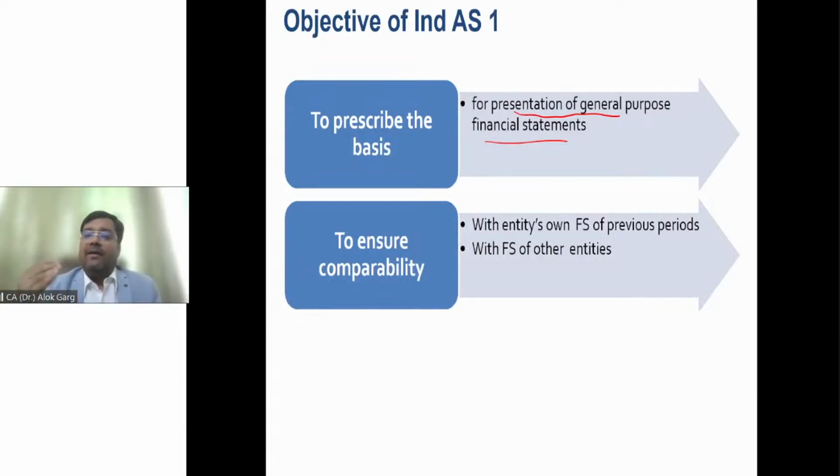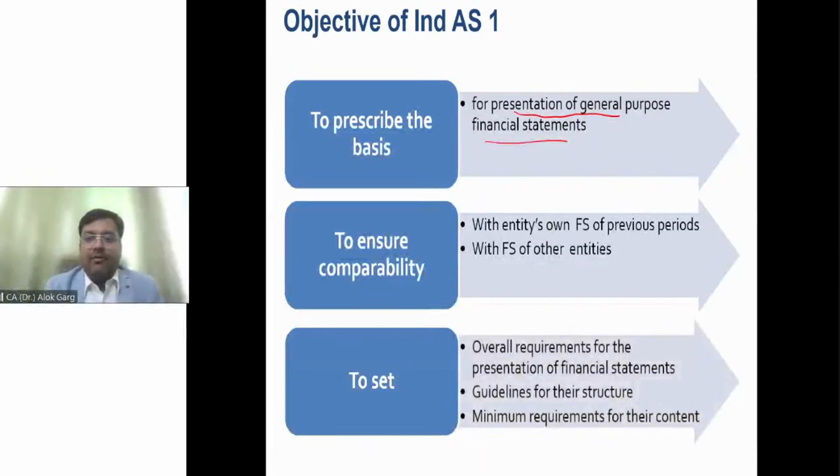Or Bharti Airtel financial statement should be comparable with the Vodafone Idea financial statement. Means the financial statement comparability should not only be ensured within the entity for two different periods, rather between the entities as well. Is that clear?